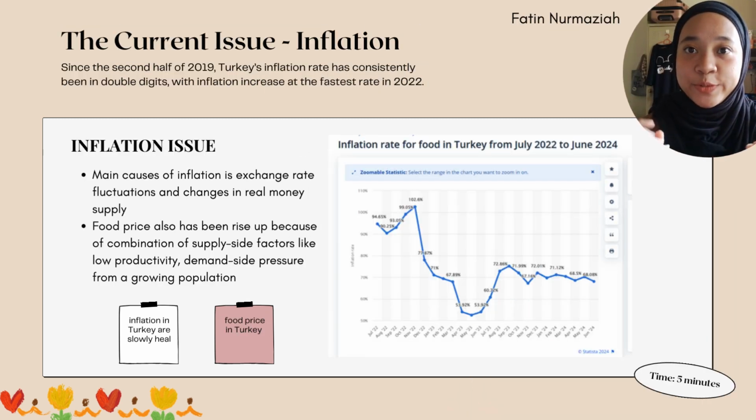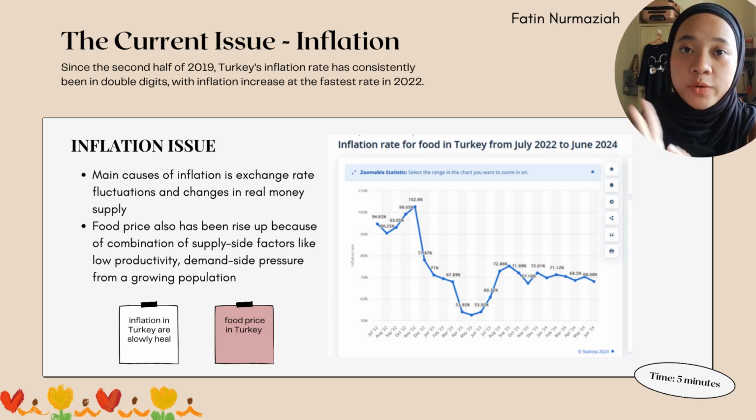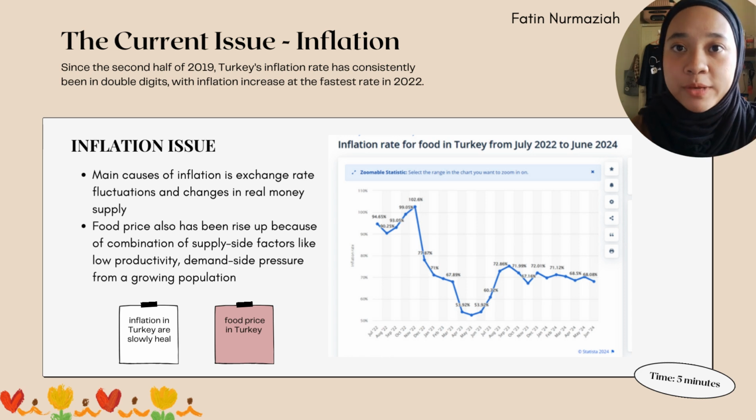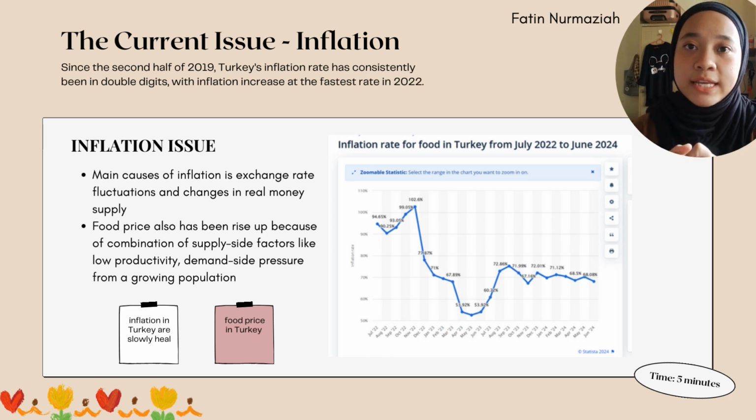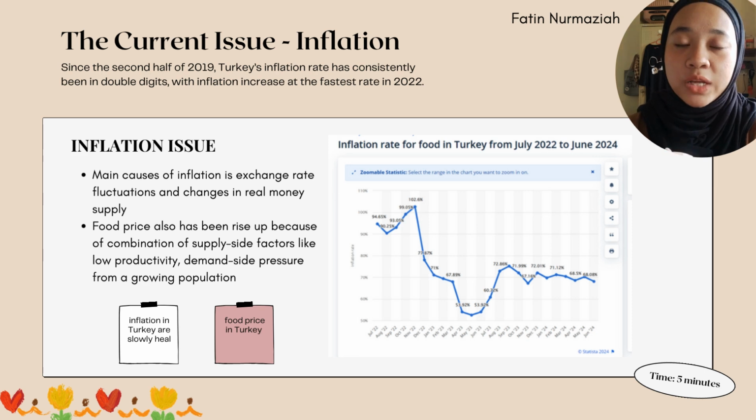Okay, so now let's jump into the current economic issues in Turkey. There are too many problems we have found, but today we're only going to proceed to two problems, which are inflation and unemployment. Since the second half of 2019, Turkey's inflation rate has been consistently in double digits, with inflation increasing at the fastest rate in 2022.